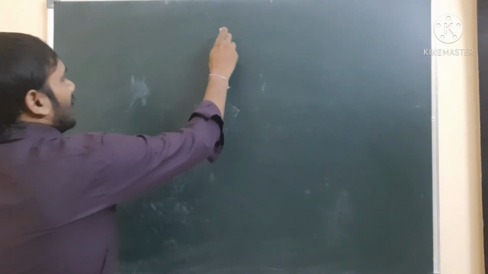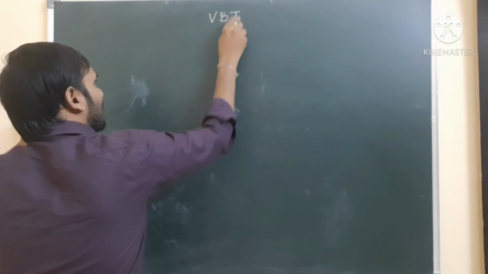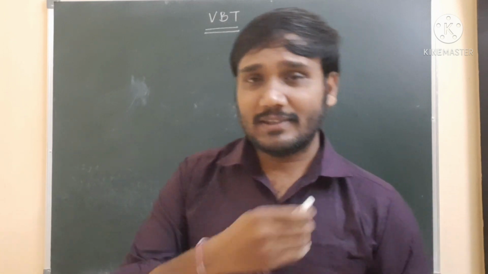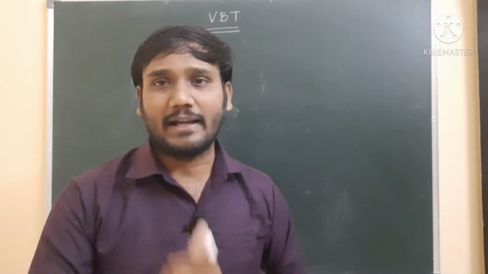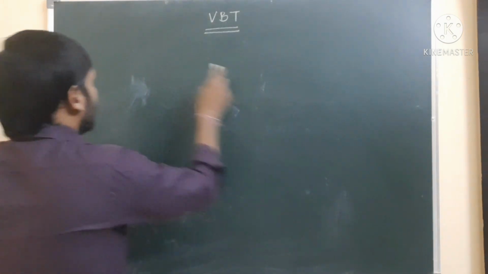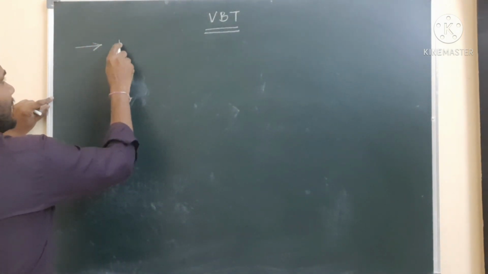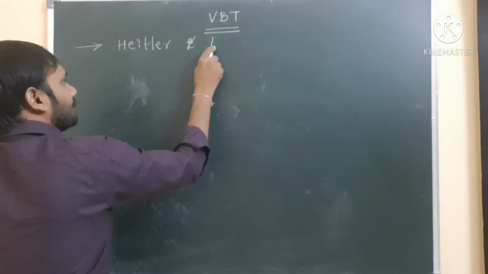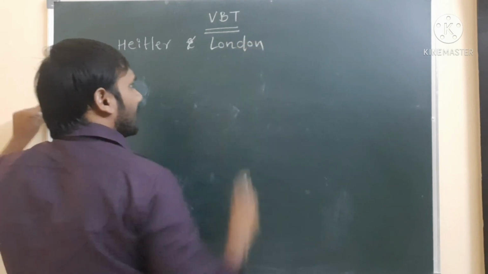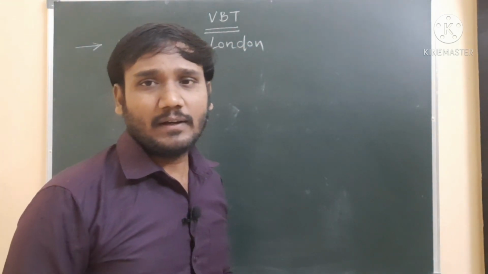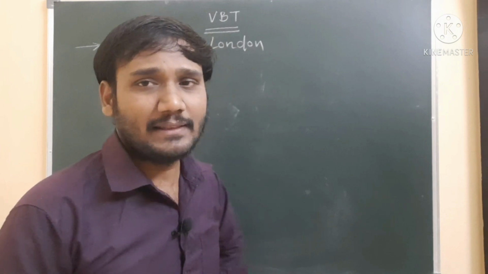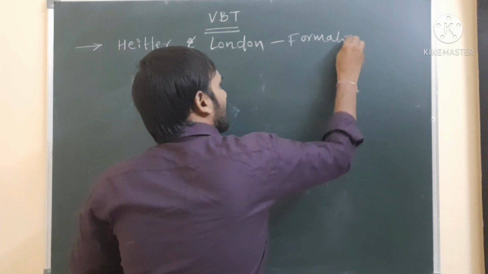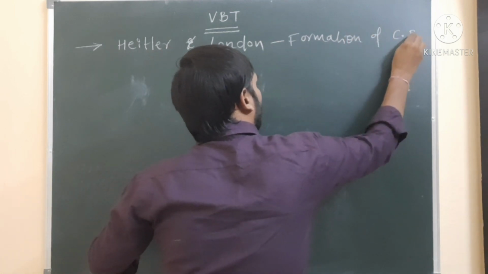Once again, we are going to discuss the valency bond theory. We discussed just now why the scientists proposed the valency bond theory. First, the valency bond theory was proposed by two scientists, Heitler and London. The two scientists Heitler and London proposed the valency bond theory to explain the formation of the covalent bond.